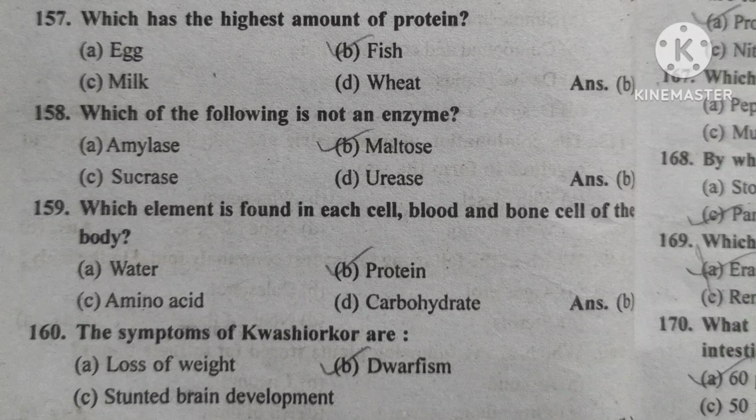Question number 157. Which has the highest amount of protein? Option B, fish. Question number 158. Which of the following is not an enzyme? Option B, maltose. Question number 159. Which element is found in each cell, blood, bone and cell of the body? Option B, protein.